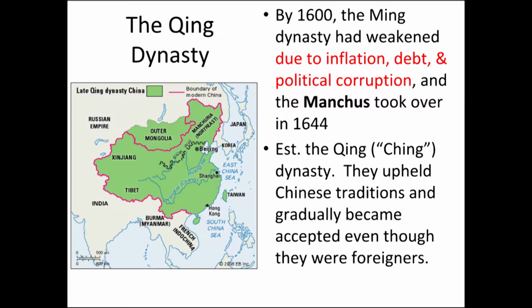By 1600, the Ming dynasty weakened due to inflation, debt, and political corruption. And you had a group called the Manchus who took over in 1644. The Manchus established the Qing dynasty, which upholds Chinese traditions and gradually became accepted even though they were foreigners. So it's this time where you get this new group of people, the Manchus, coming in and trying to start their own rule in China. It took a while, but eventually they got accepted.